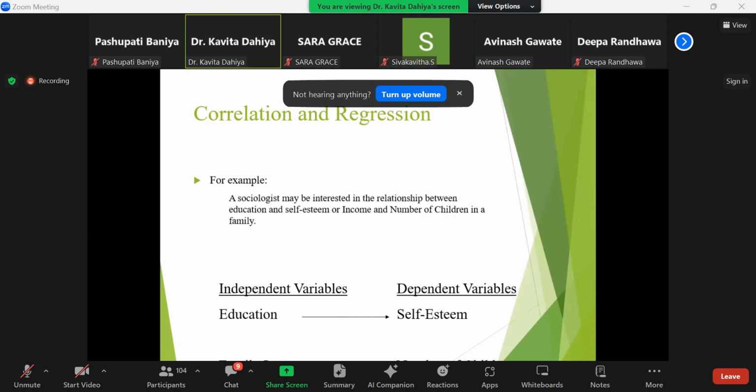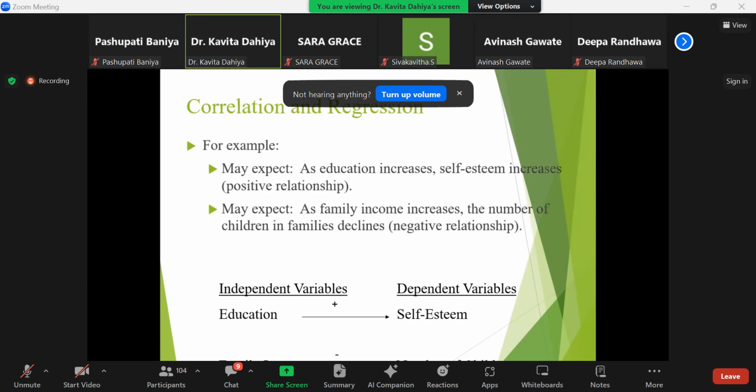For example, a sociologist may be interested in finding out the relationship between education and self-esteem, or income and number of children in the family. Here, the independent variable is education in the first example, and the dependent variable is self-esteem. In the second example, family income is the independent variable, and number of children in the family is understood as the dependent variable.